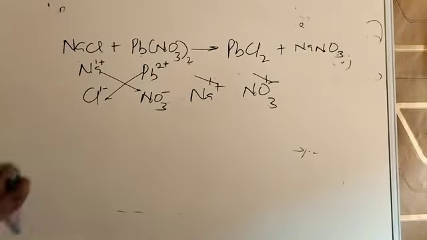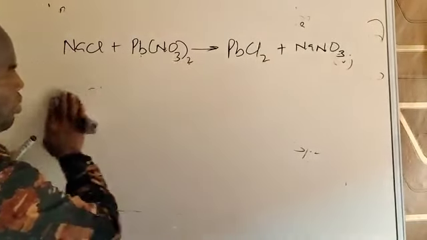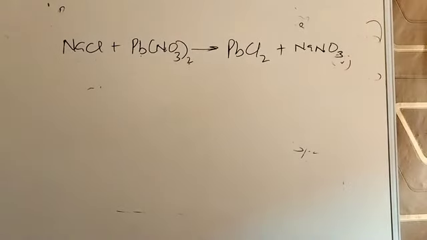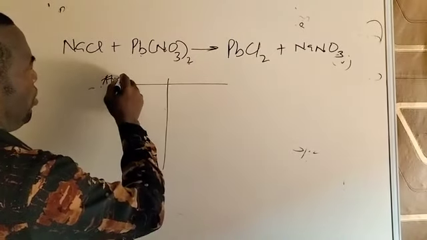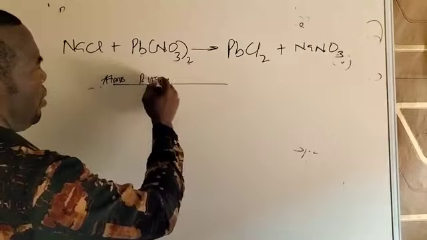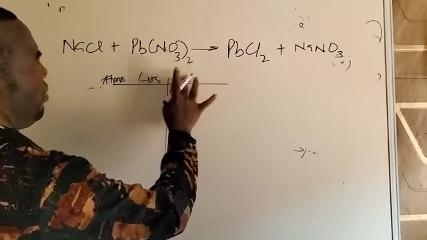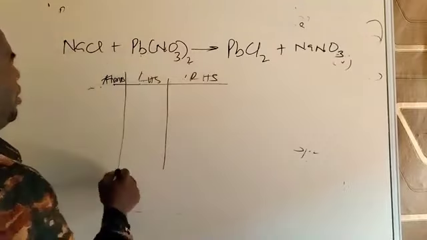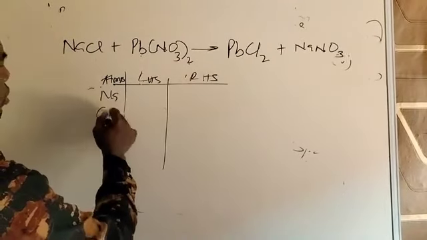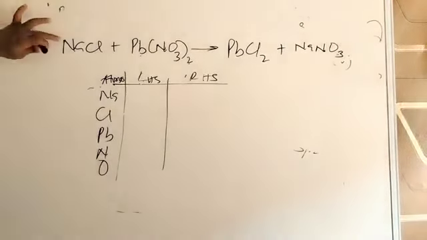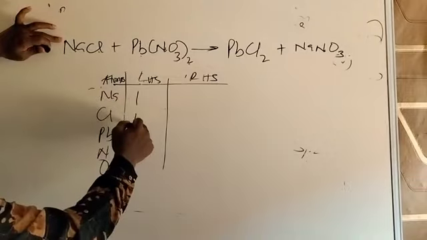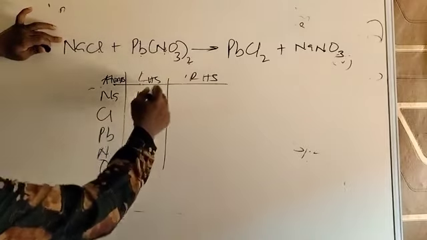Having gotten that, what then do we do? We have gotten the product formula and the reactant formula correct. What then do we do? What we now do is we check the balancing. So draw your table: atoms, left hand side, reactant, right hand side. The elements: sodium, chlorine, lead, nitrogen, oxygen. Sodium is 1 atom here, chlorine 1 atom, lead 1 atom, nitrogen.